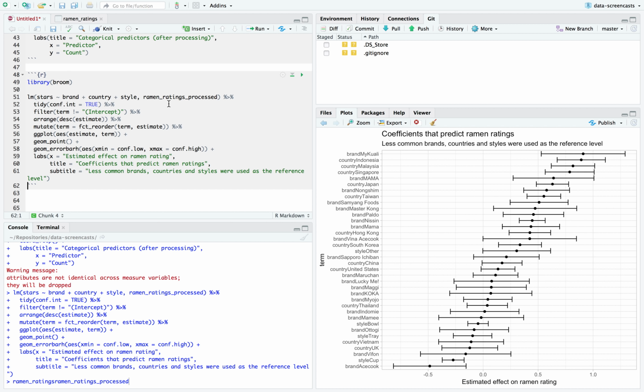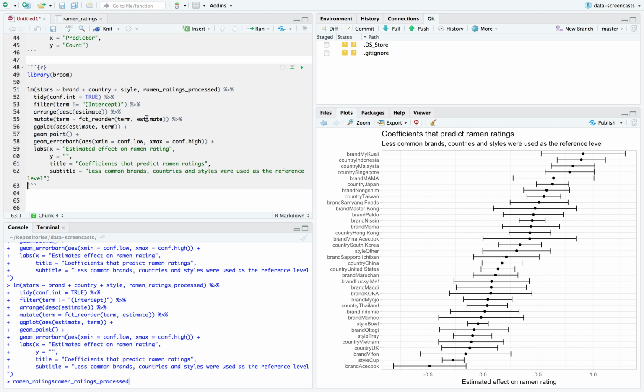One thing I realize now is that I want to separate each of these categorical predictors. I don't like having a Y or anything there. So I actually need to do a little bit of extraction on the tidy data.